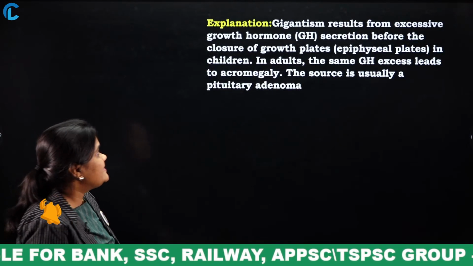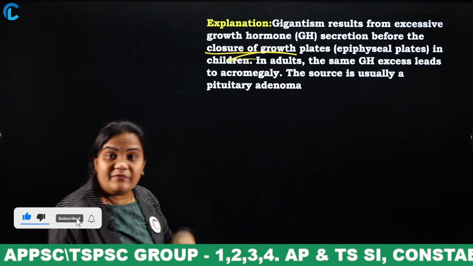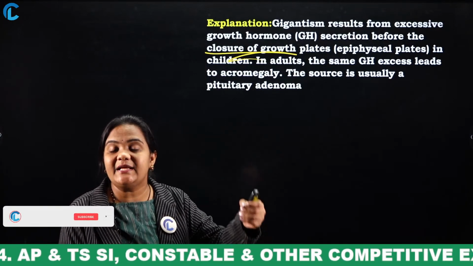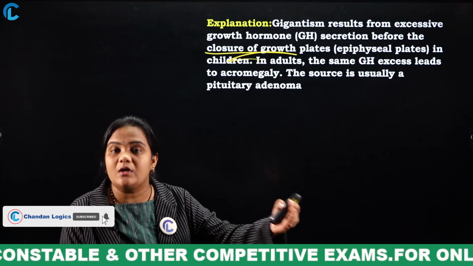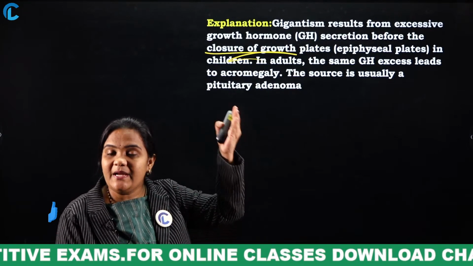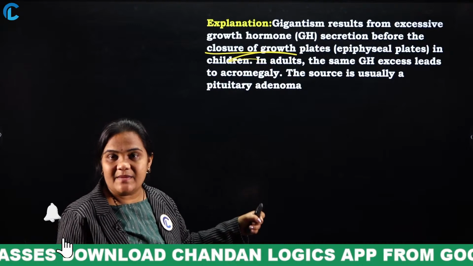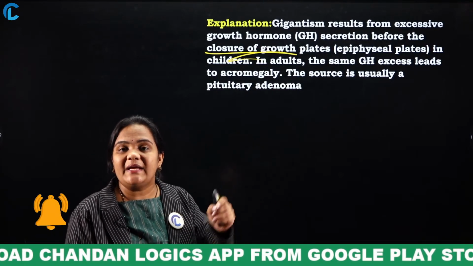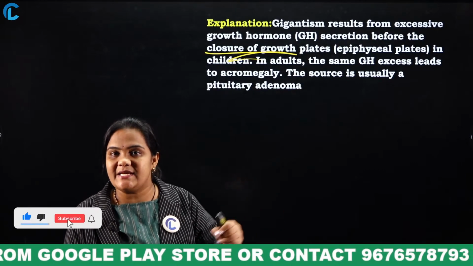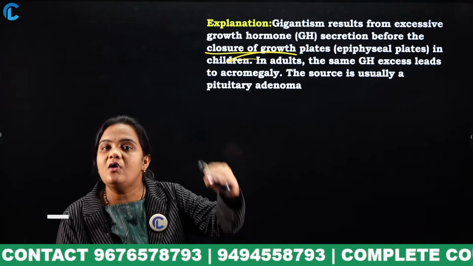Gigantism results from excessive growth hormone secretion before the closure of growth. The pituitary gland secretes excess growth hormone before growth is complete. So the growth of the child will be rapid. This condition is known as gigantism. What happens in dwarfism? In this, the growth hormone is secreted very slowly, so people with this condition will not grow in height.